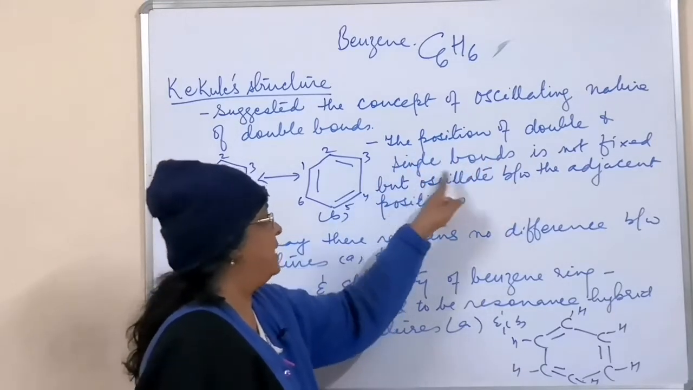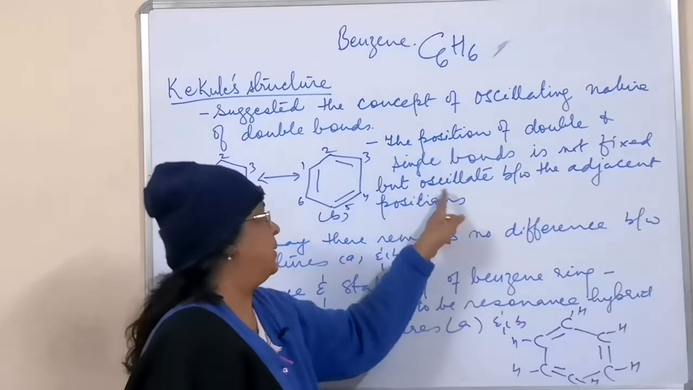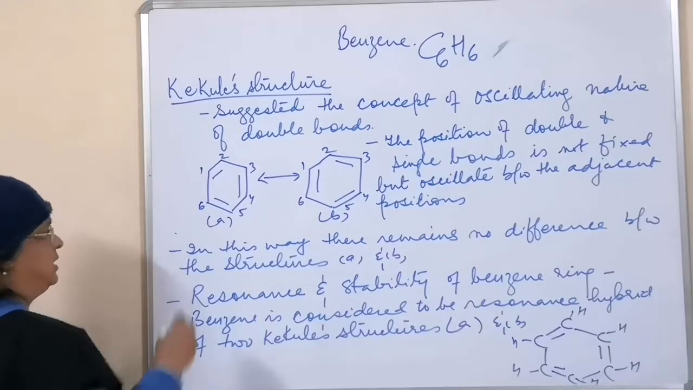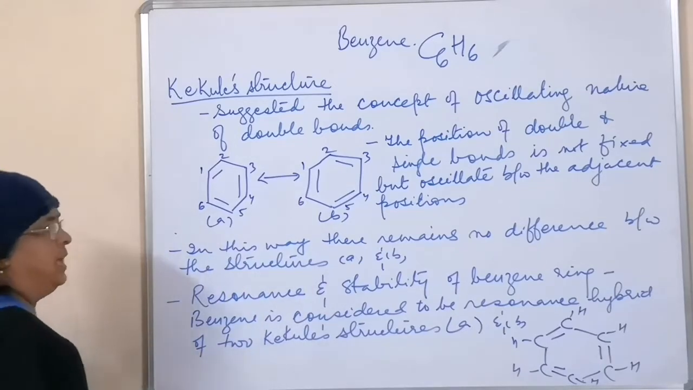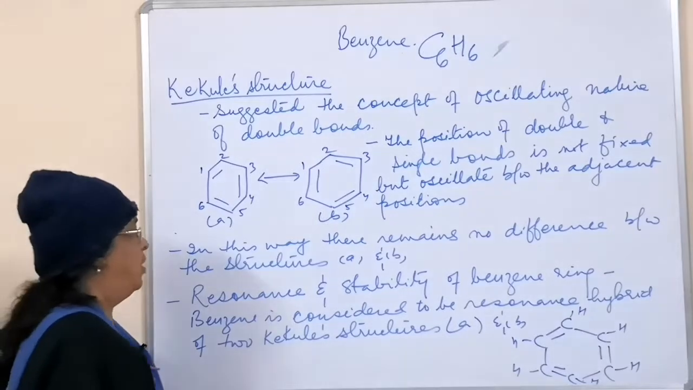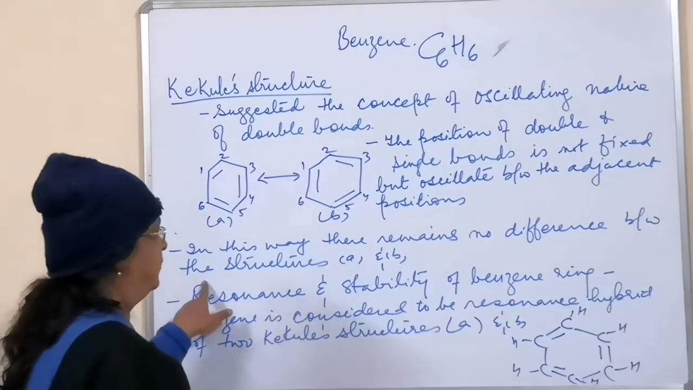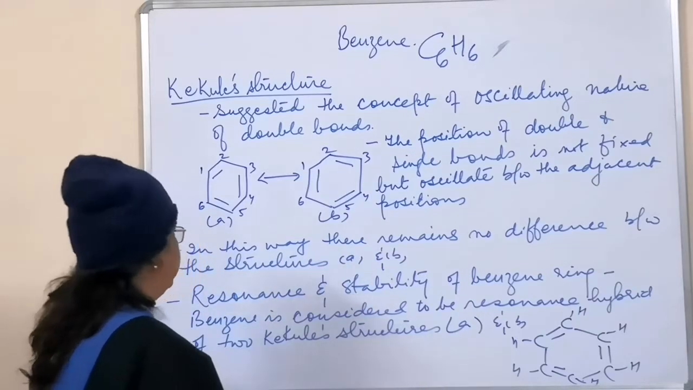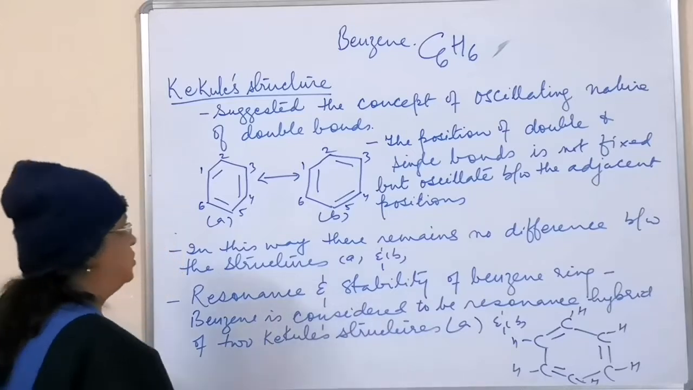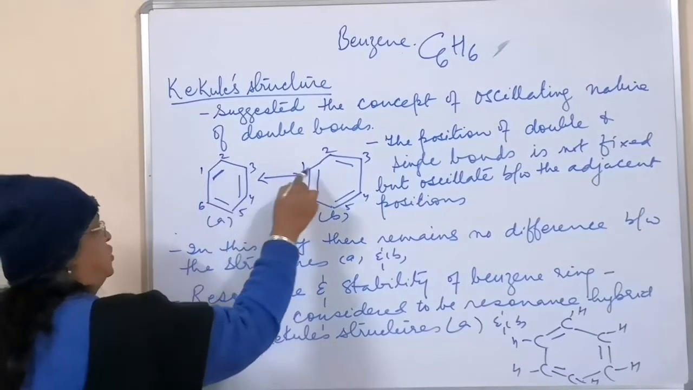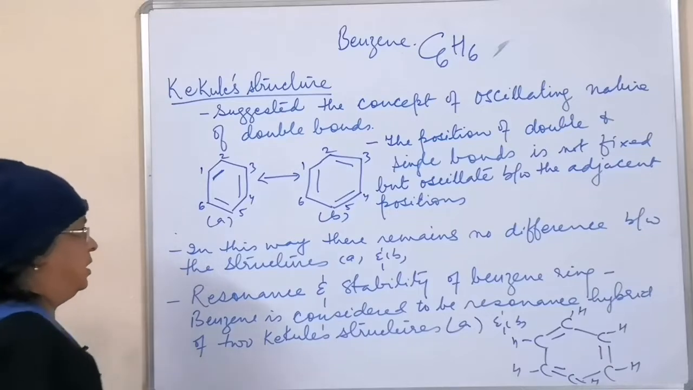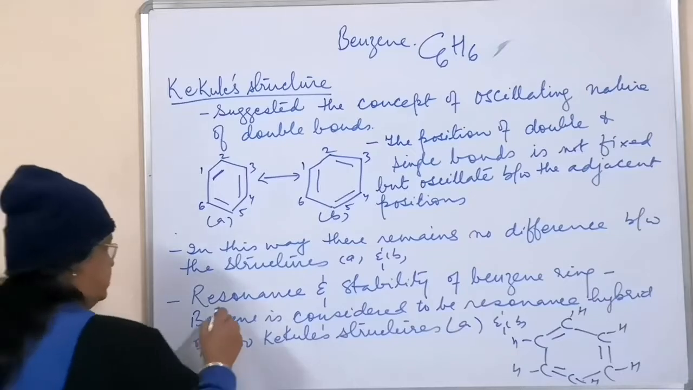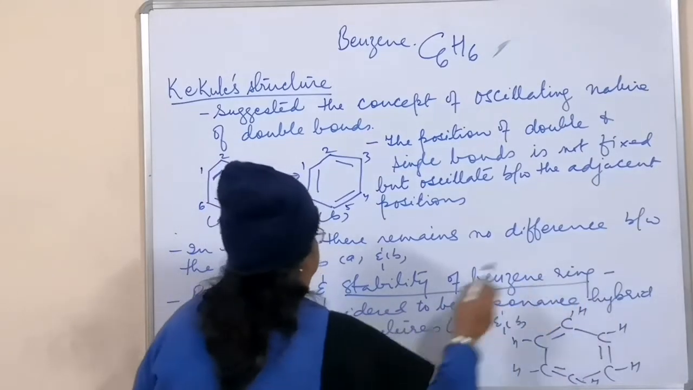The position of double and single bonds is not fixed but oscillates between adjacent positions. These two structures have different positions of the double and single bonds, and that differentiates the two structures. In this way there is no other difference between structures A and B, only that the position is changed. Every alternate bond is a double bond. Now you have to do resonance and stability of the benzene ring.